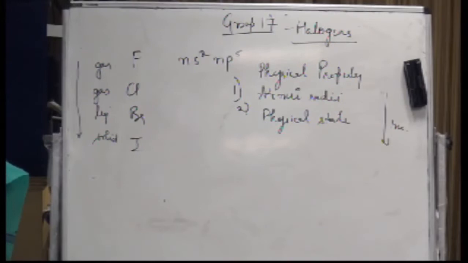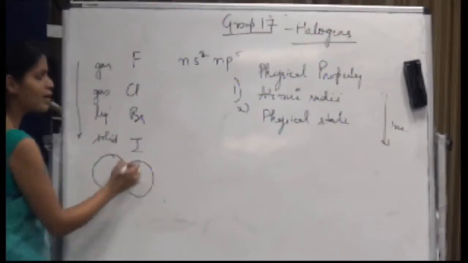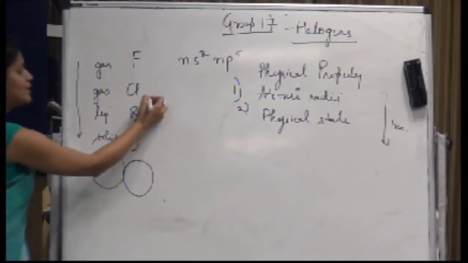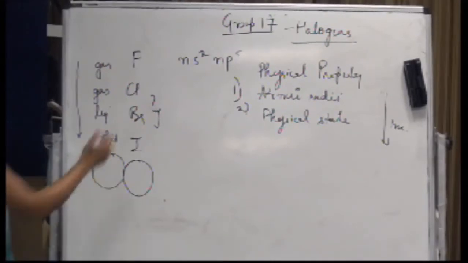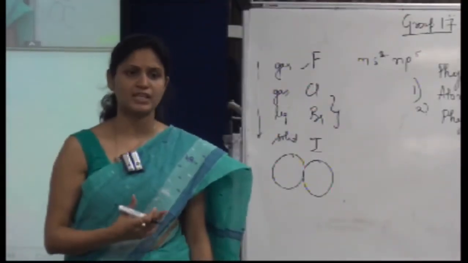Yes, the greater the size of these atoms, because iodine is bigger in size, its van der Waals forces of attraction would be greater. Greater force of attraction means solids. If less force of attraction due to medium size, it will exist as liquid. And fluorine has the smallest size, and hence it will exist as gas, because it has the least amount of van der Waals forces of attraction.